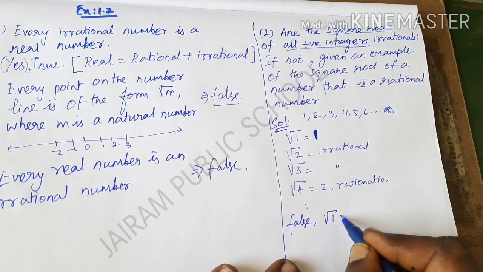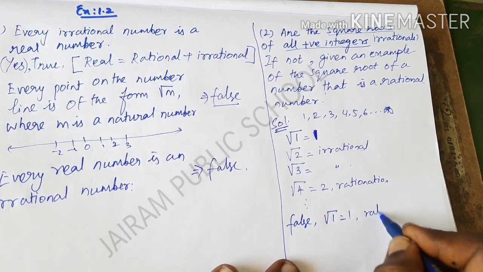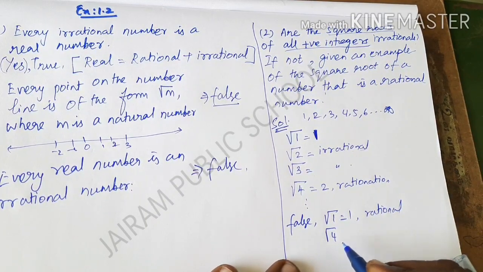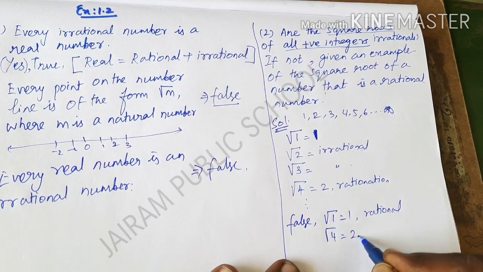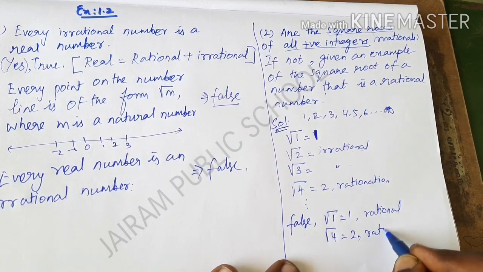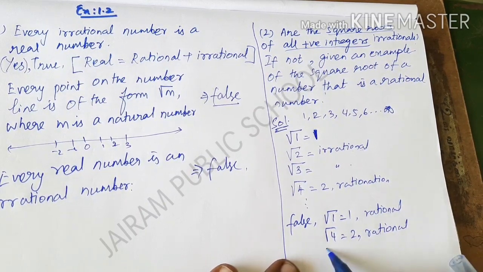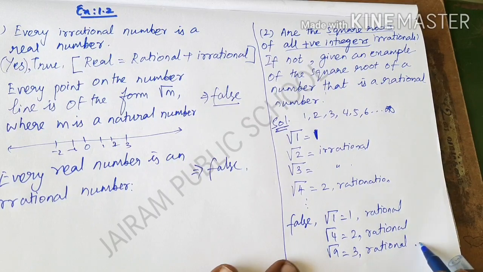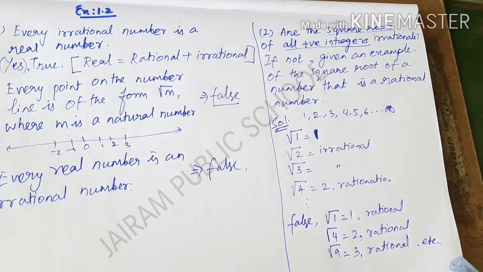So the square root of 1 is equal to 1. It is a rational number. And next, the square root of 4, that means the square root of a positive number, the answer is 2, but the answer is a rational number. It is not an irrational number. And the square root of 9 is equal to 3, so it is a rational number, and so on. You are going to write infinite examples here.